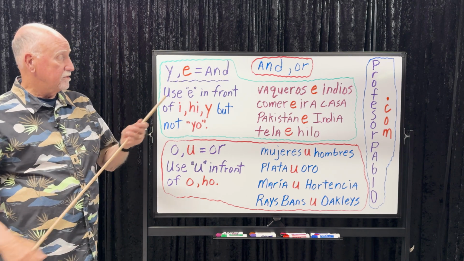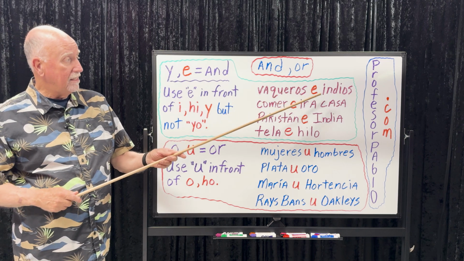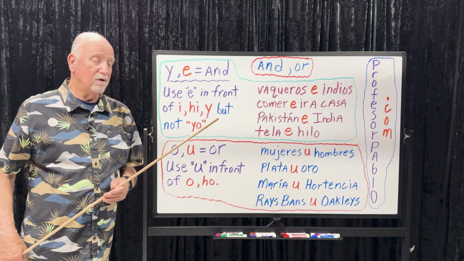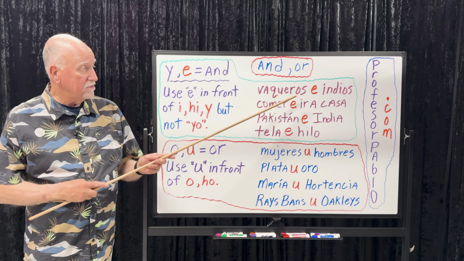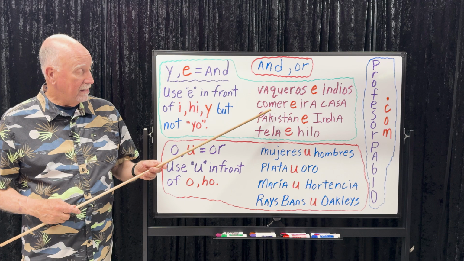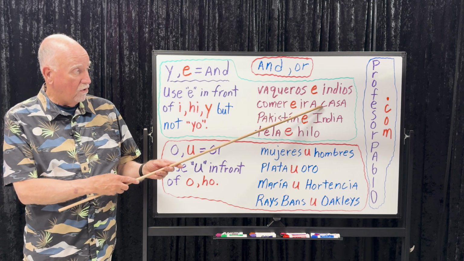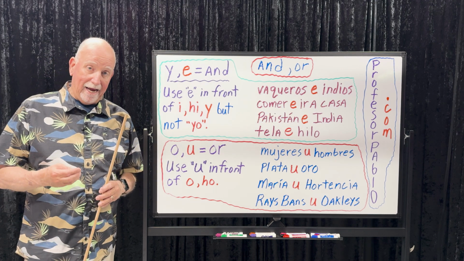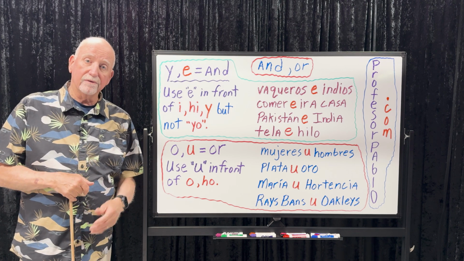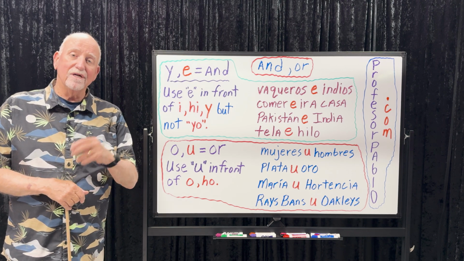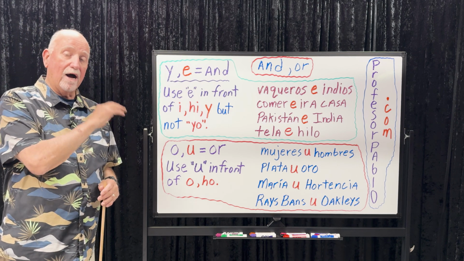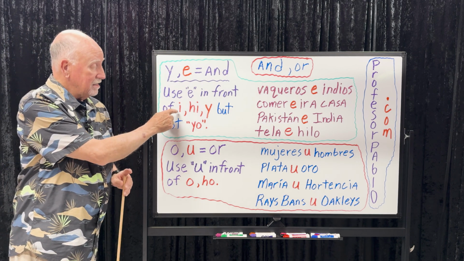We have some examples. Cowboys and Indians. Notice indio starts with an I, so we can't use the Y. So it's vaqueros e indios. Let's look at our second example. Eat and go home. Comer e ir a casa. If you had a Y there, it'd be comer y ir a casa. It would run together too much. It doesn't work. So in Spanish, we get rid of the Y when the next word begins with an I, HI, or Y.